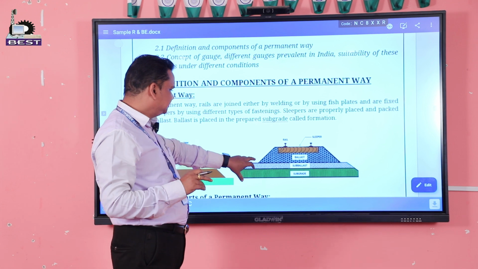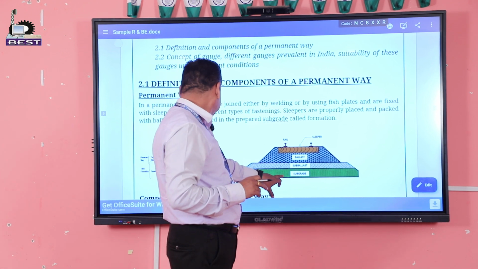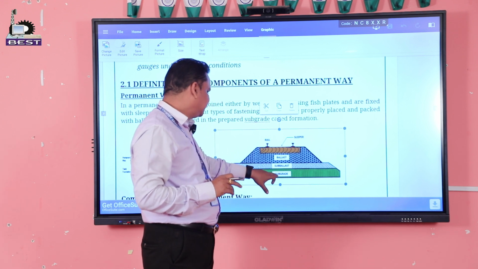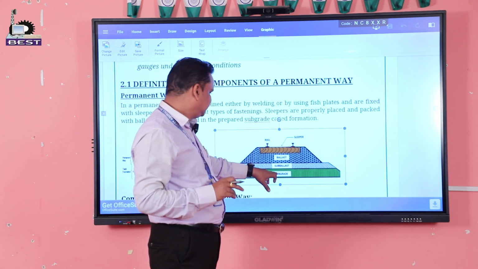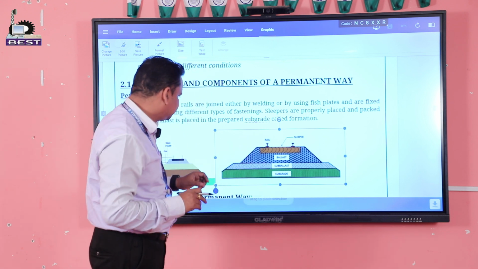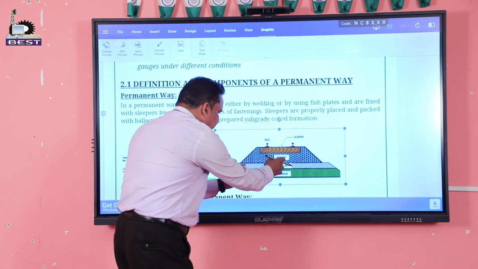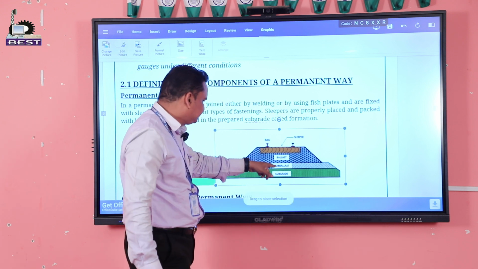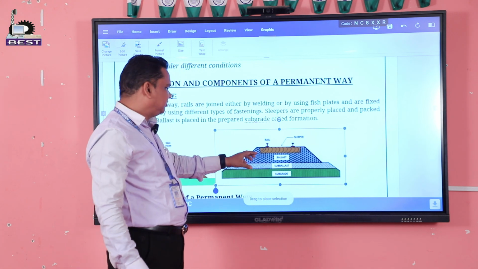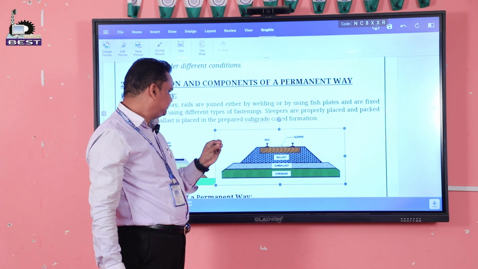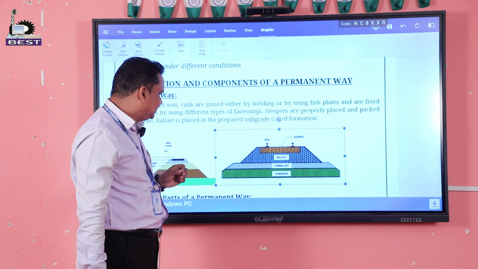Now you see this figure. First one is subgrade. Subgrade we can say formations. This layer is the soil layer. Then over it, the second layer is the subballast. Subballast is the small size of granular materials.